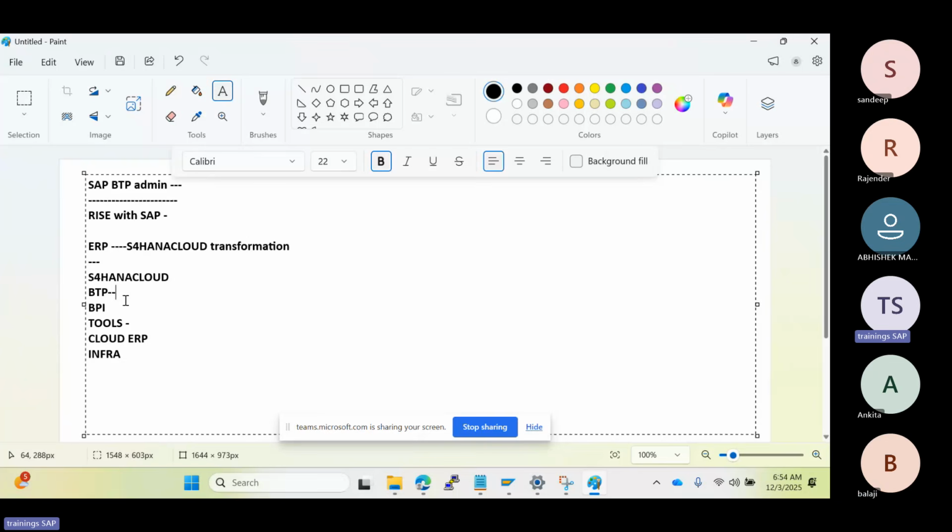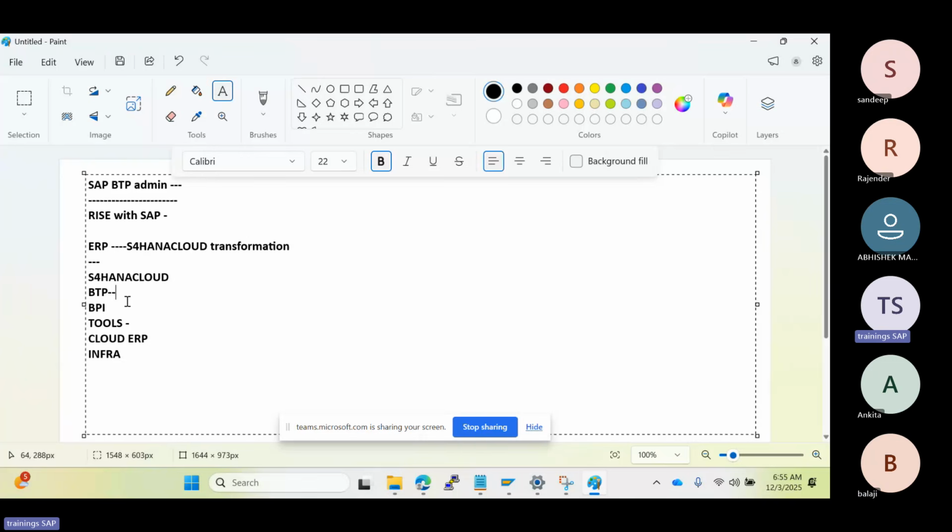So they have to use BTP-related services here, for clean core, easier upgrade, cloud readiness, and everything. That's why they need to use BTP-related services. Even a customer moving to RISE definitely needs to use BTP-related services.